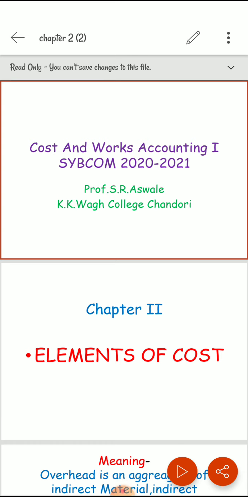Today we are seeing the cost and work accounting special paper first on SYBCom class. This is the chapter second, elements of cost. Elements of cost is a most important chapter in this syllabus.